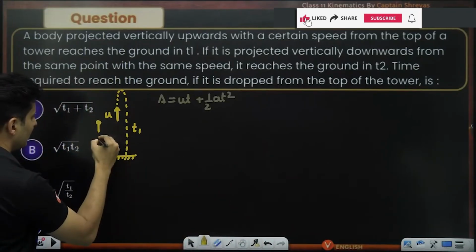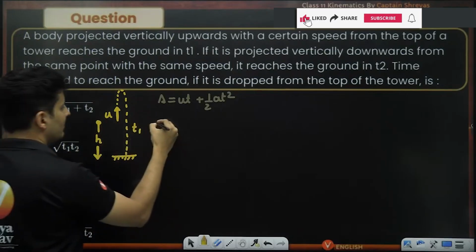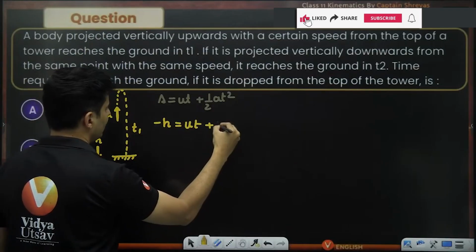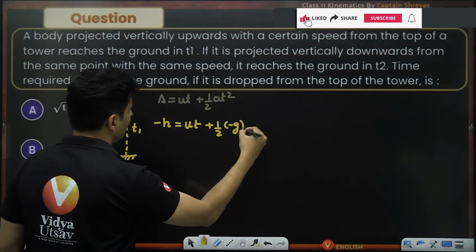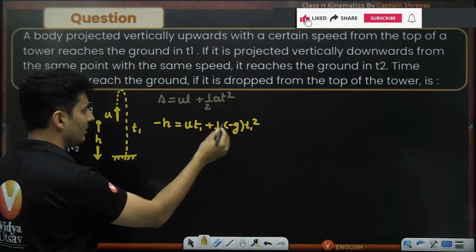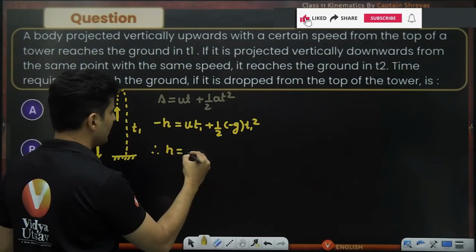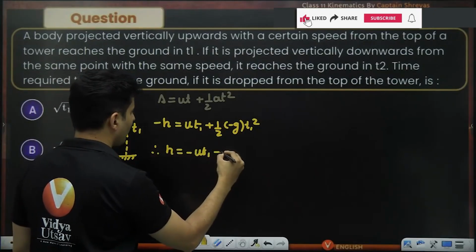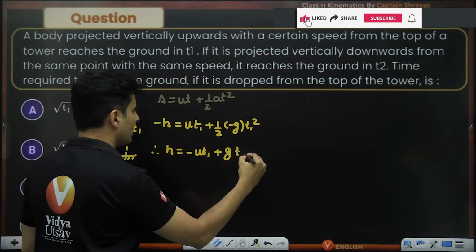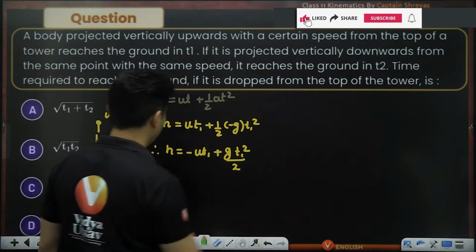It starts from here, goes down like this. So s is basically minus h, u is positive u, acceleration is negative g, into t1 square. So u t1 plus half g t1 square with negative sign g because g is down. So I can say h is negative u t1, minus will become plus, so g t1 square by 2. That is the first equation which I got.